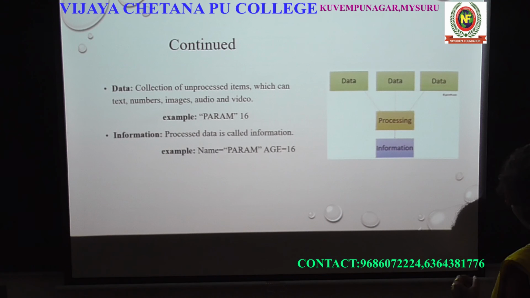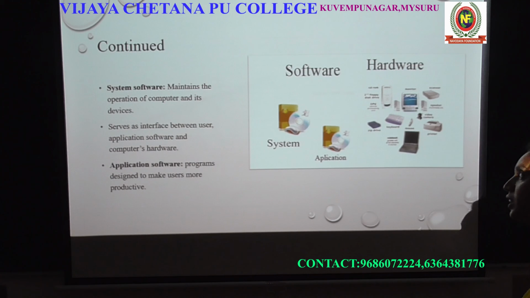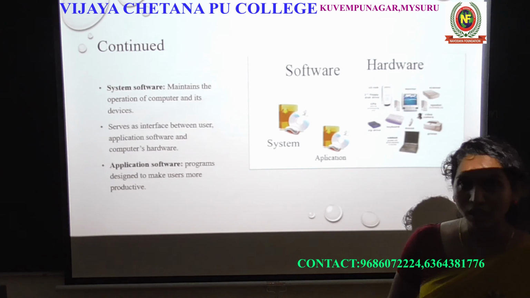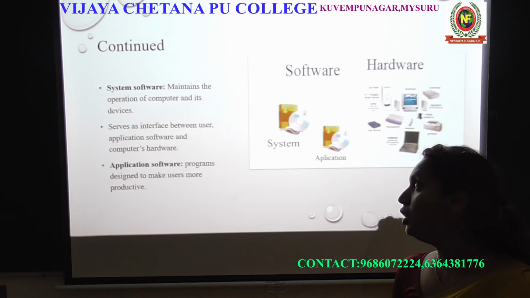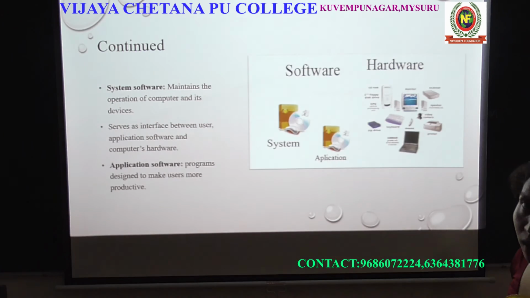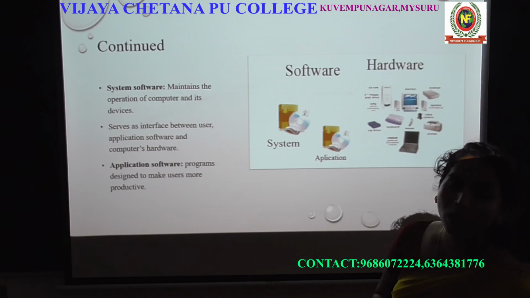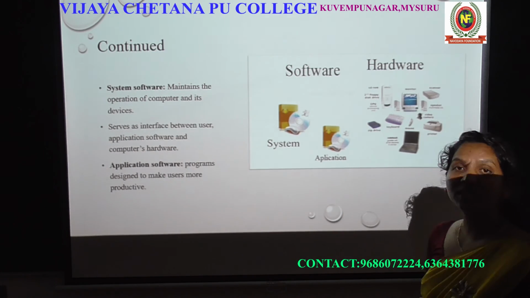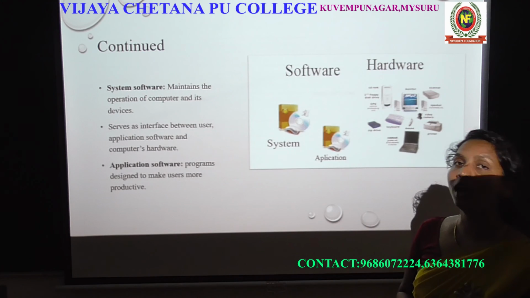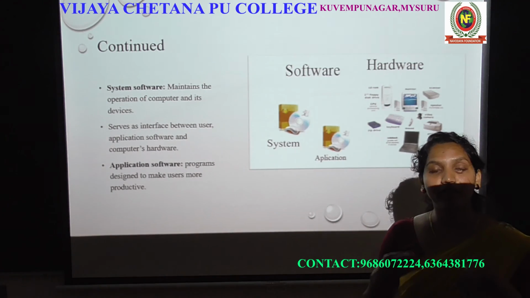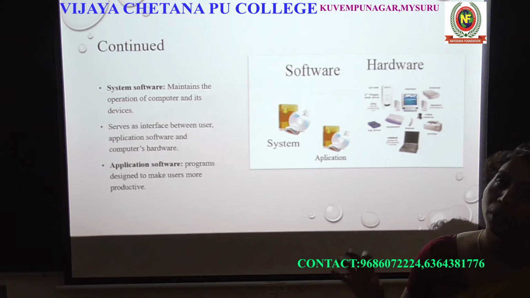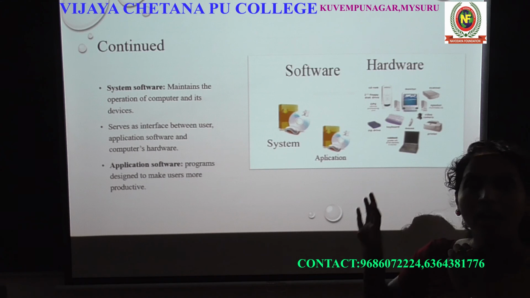Okay. And which is the next topic? The next topic is software and hardware. What is software? Software is a set of instructions, right? It is a set of instructions that tells the computer what has to be done. That is software. What is hardware? It is the physical part of the computer which is connected to the computer, and this physical part is able to do the work of the computer.